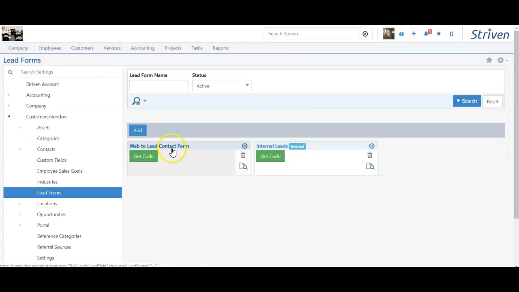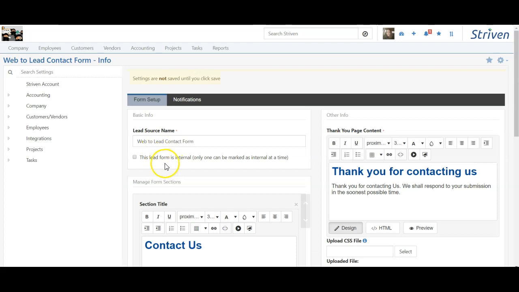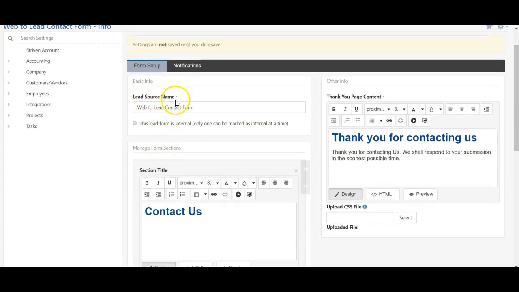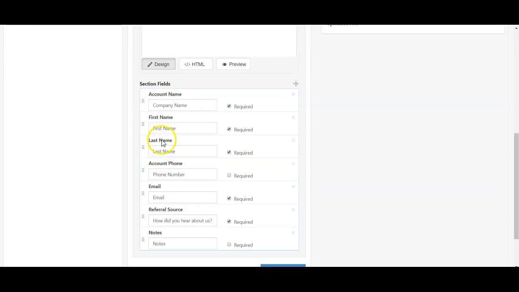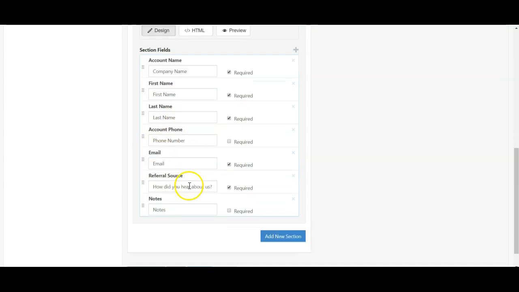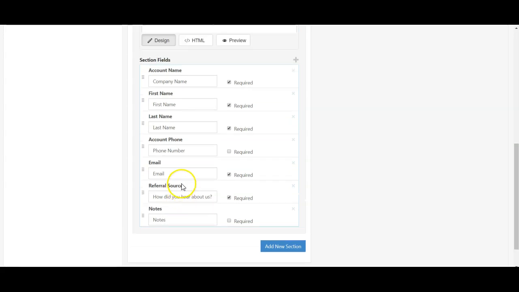Let's take a look at the web to lead form. You would give your lead form a name, and then you would add in a Contact Us section. So here's where you can get creative and format what you want written out as instructions for what you want the contact to fill out. And then down below is the individual fields they will fill out as they fill in the Contact Us form. So you can see I've added in company name, first name, last name, all the important information you would want. And then I can even specify which ones should be required for them to submit the Contact Us form.